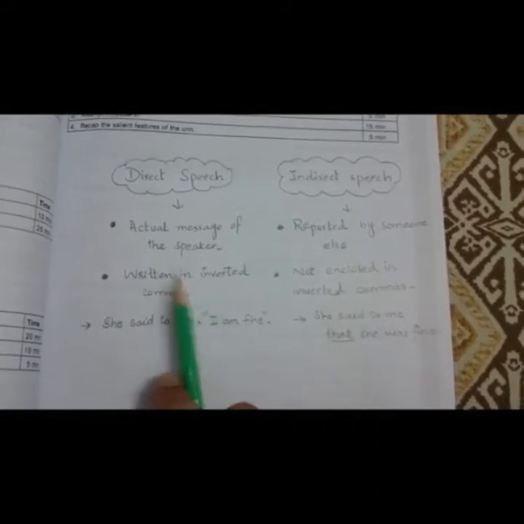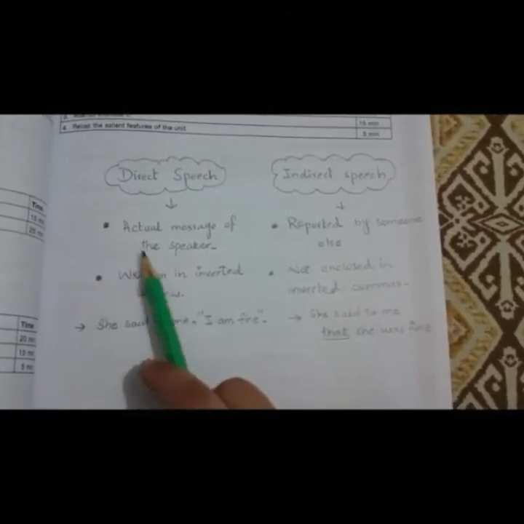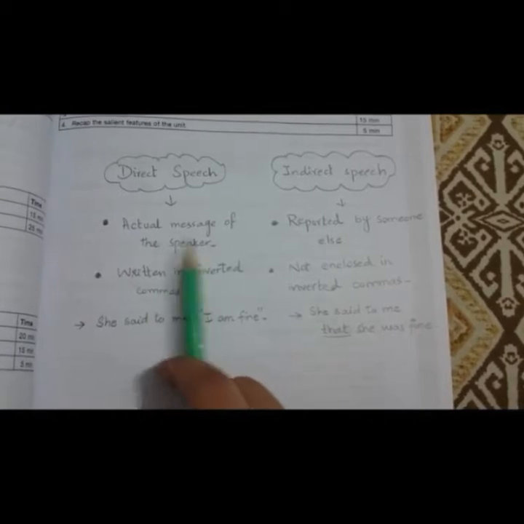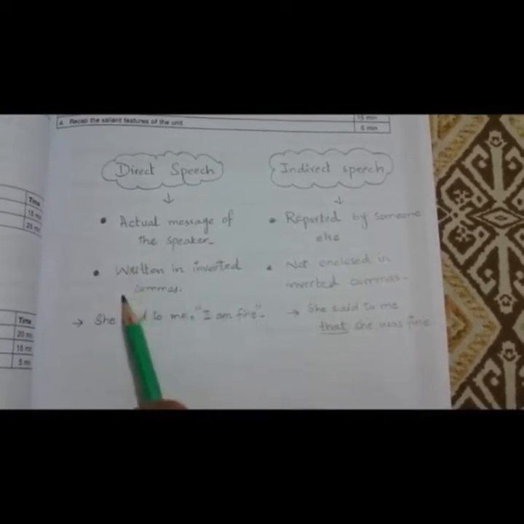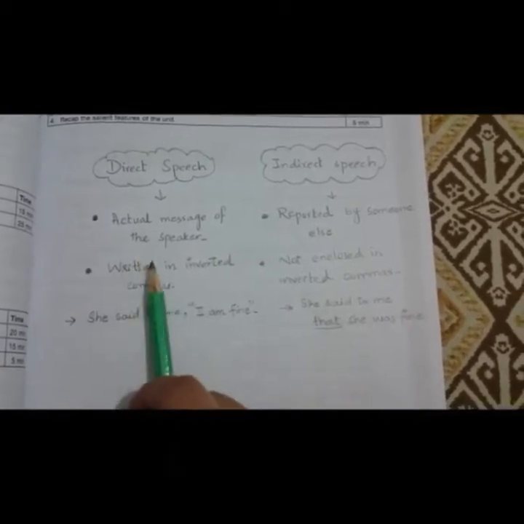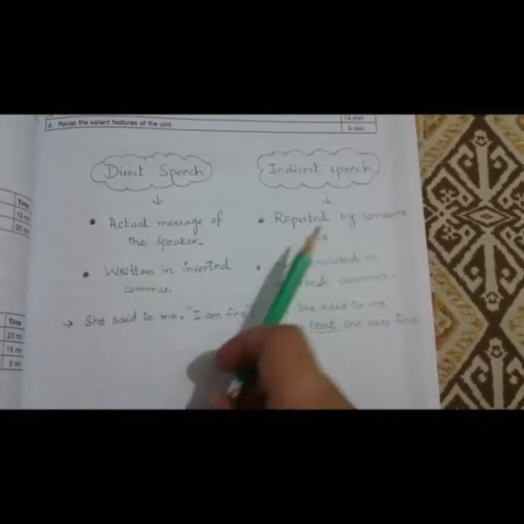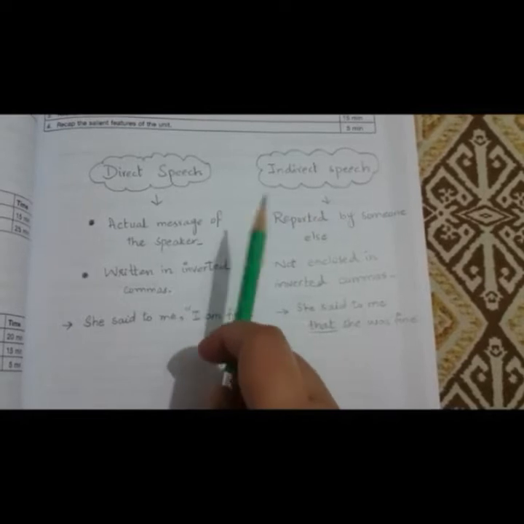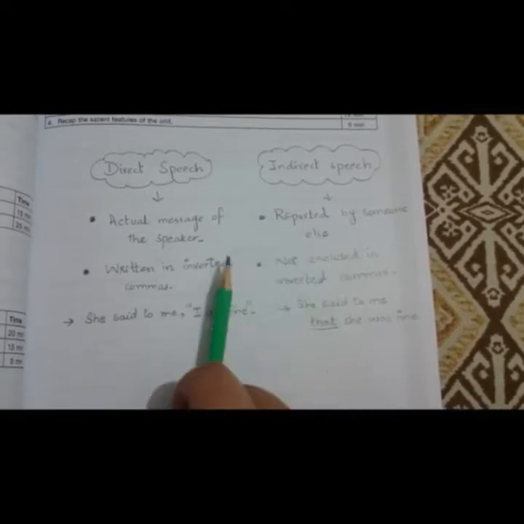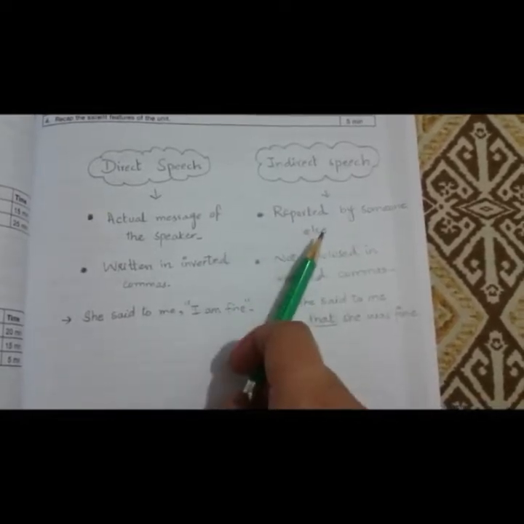First of all, direct speech. What is direct speech? It is the actual message of the speaker. Speaker का जो actual message है, उसने जो direct message दिया है, वो direct speech में आता है. Indirect speech is the reported message by someone else. Indirect speech जो है वो वही message अगर कोई और हमें बता रहा हो तो वो indirect speech कहलाती है.